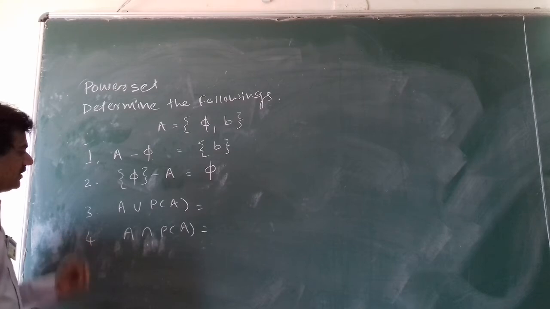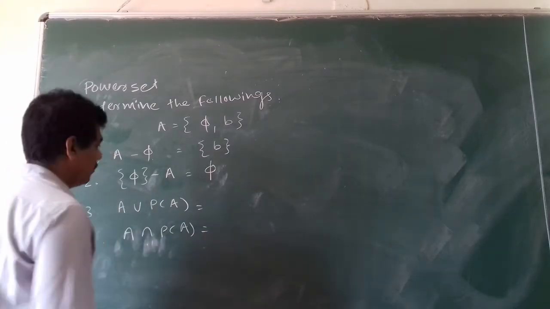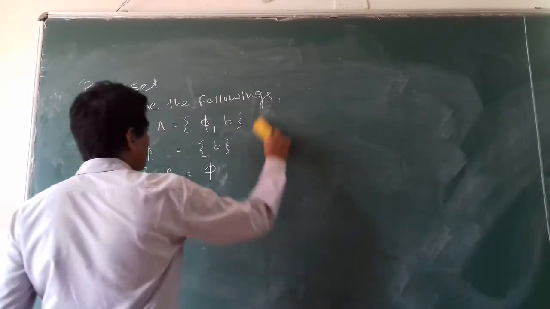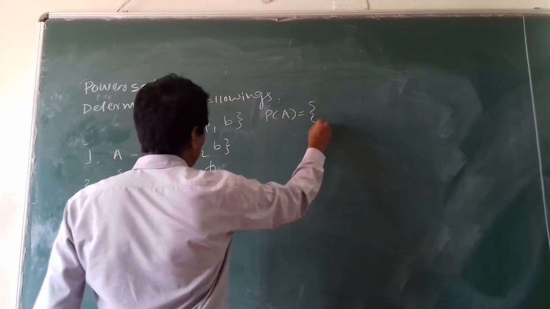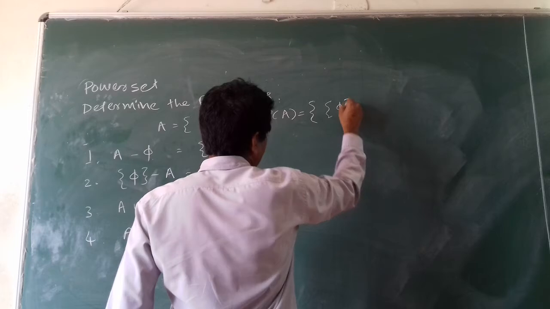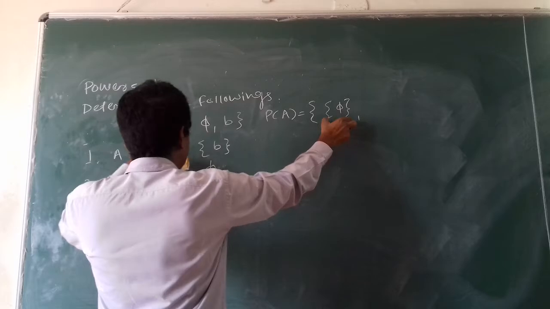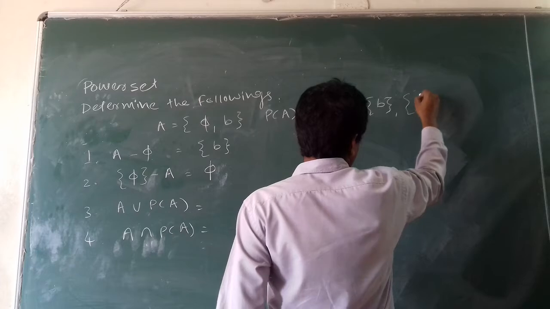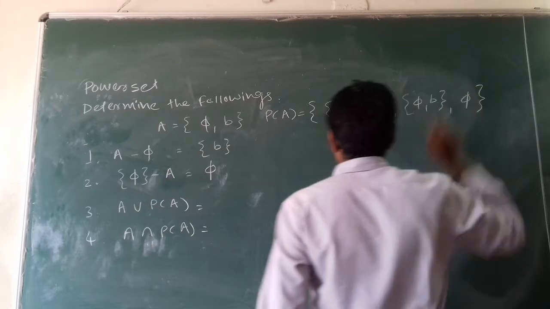Okay. Next is A union power set of A. To compute this, first we need to find the power set of A. I will compute that here. So this is the set A. Now the power set of A is all possible subsets of this set. It contains this first element, this particular set which is a subset of capital A, this is also a possible subset, next the complete set capital A, that is {5, b}, and at the end the empty set.